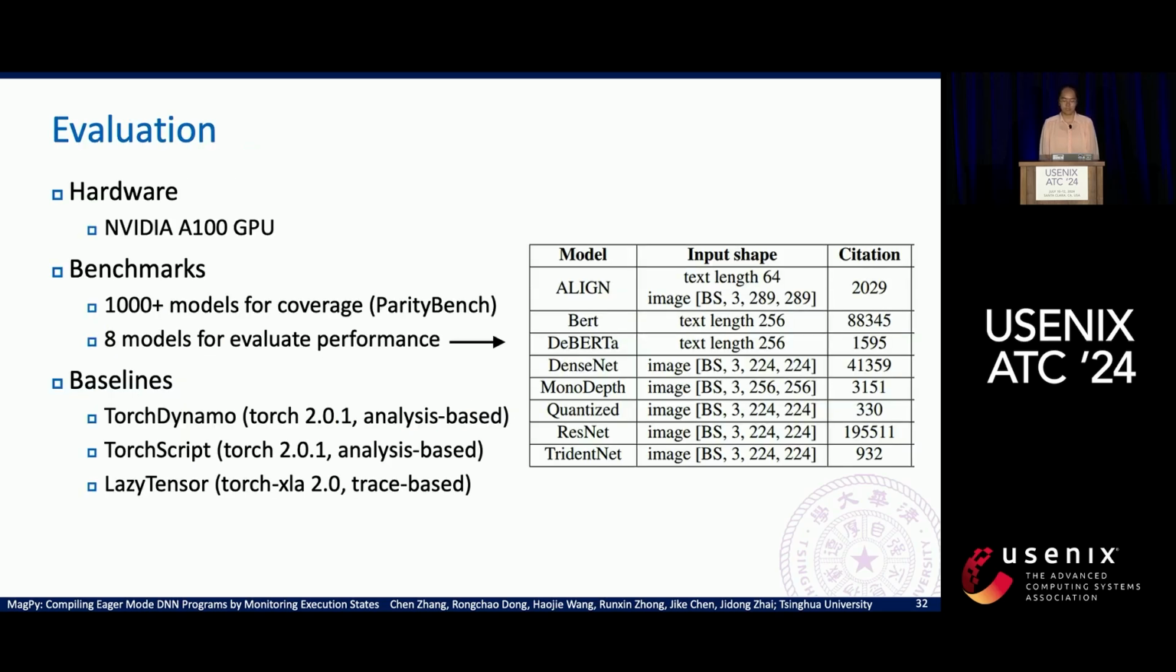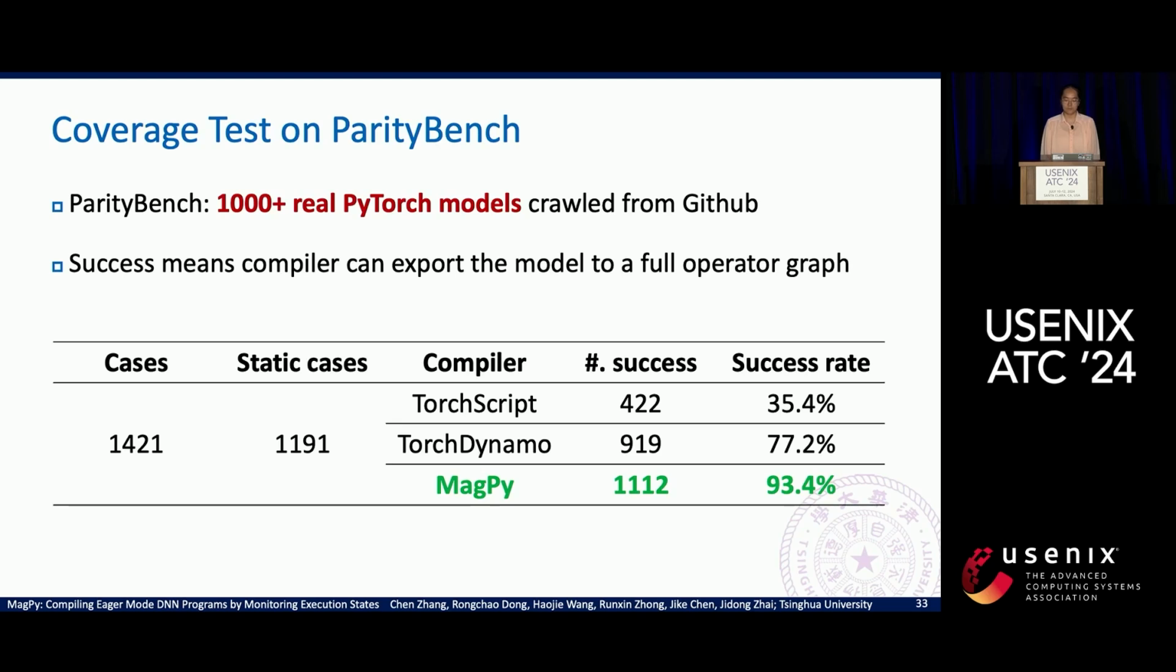We evaluate MAGPY on A100 GPU. First, we want to know how many pattern features our MAGPY can support. We use Parity Bench. This is a benchmark that collects more than 1,000 real deep learning models from GitHub. They are all real models, and we try to compile them without modifications to the user code. TorchScript can convert 35% of models to a complete operator graph. TorchDynamo can convert 77% of them, and MAGPY can convert 93% of them.